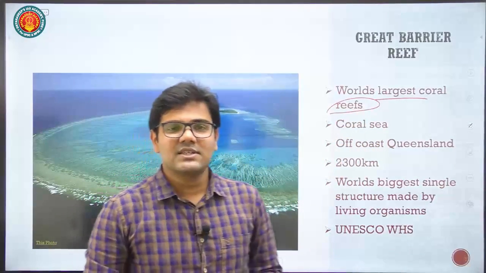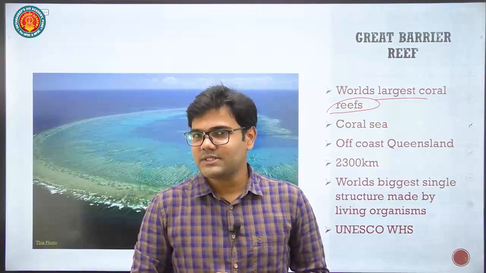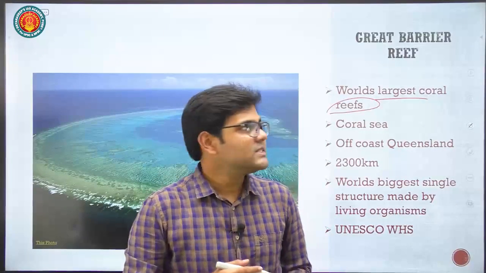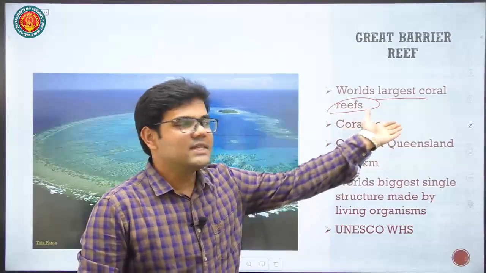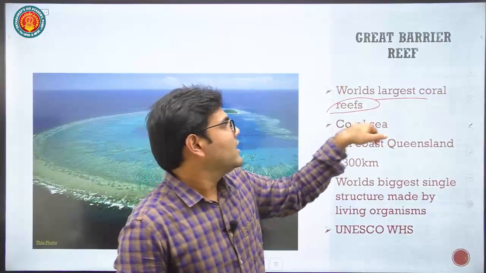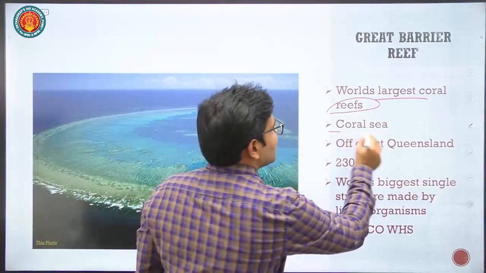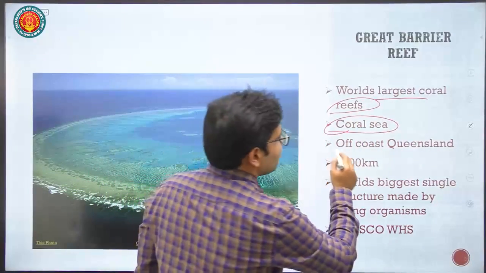In the examination they will ask you a question like this. Consider following statements regarding Great Barrier Reef, and then they will say the Great Barrier Reef is located in, suppose, Timor Sea or Tasman Sea. So you must know that the Great Barrier Reef is located in the Coral Sea off the coast of Queensland.